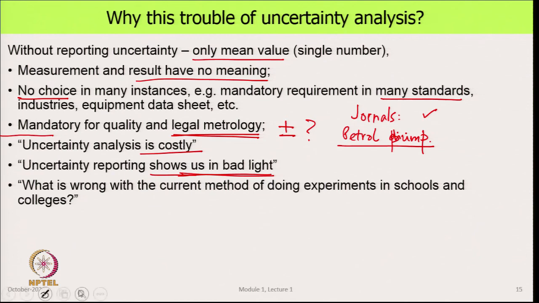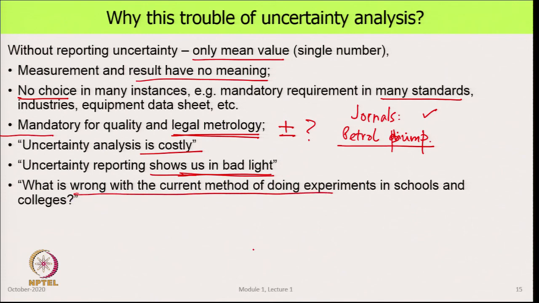And this last question that I put is in the context of education, schools and colleges, where in most cases we just report a number or plot points without showing the uncertainty bands, and this is how we have been teaching. We have been teaching it for so many years. And so, some would say, well, what is wrong with the current method of doing experiments and teaching students?